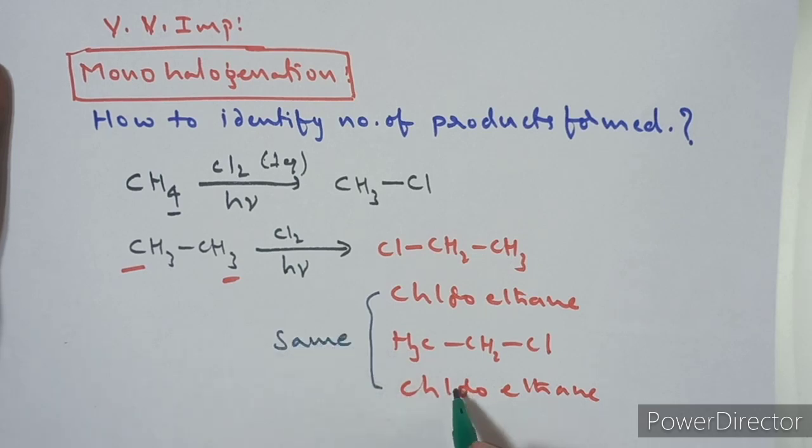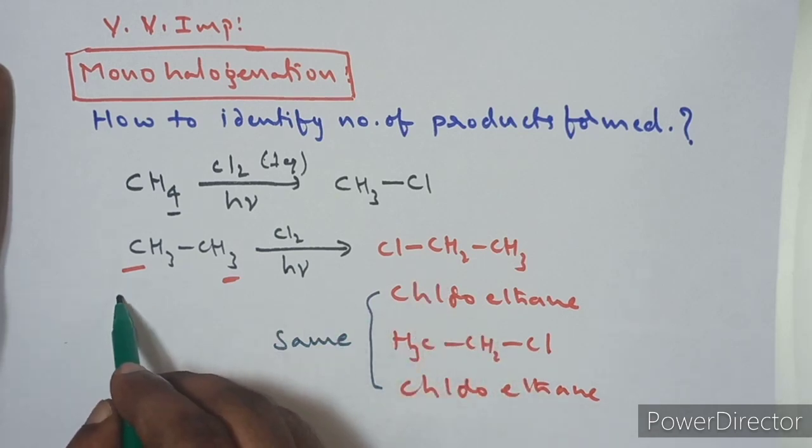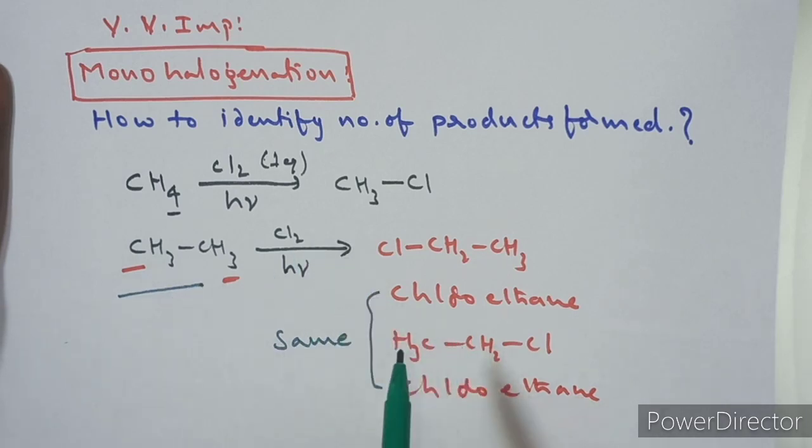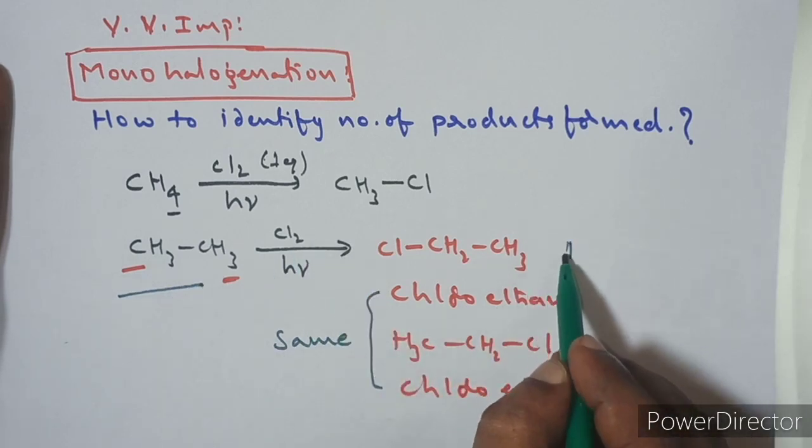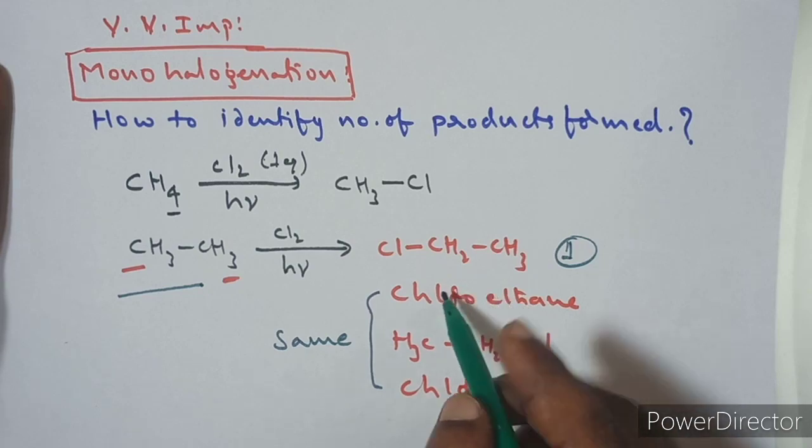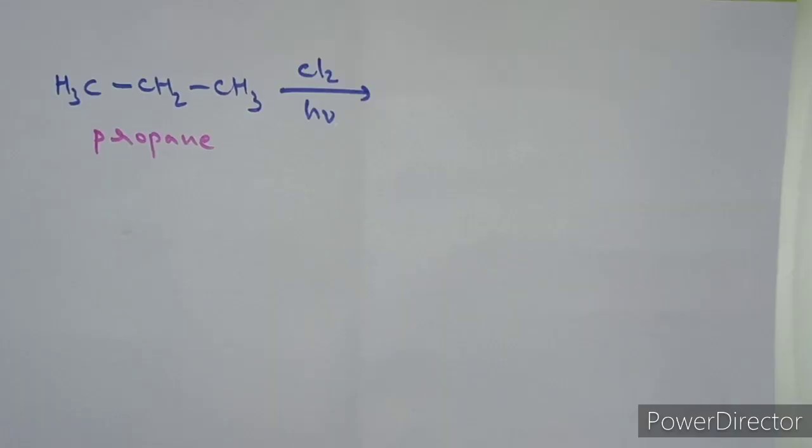We know that according to the IUPAC system, the compounds which have the same IUPAC names are the same compounds. That means these two are the same compound. So when you subject ethane to monochlorination, it will give only one product. How many products are produced here? One product is produced. Similarly, let us go to some other examples.